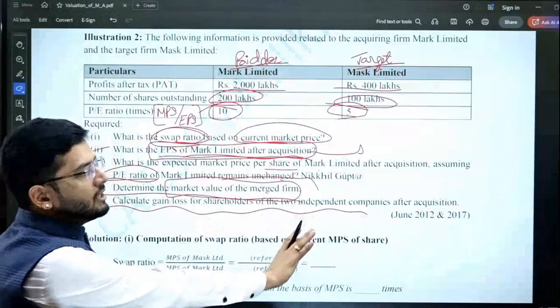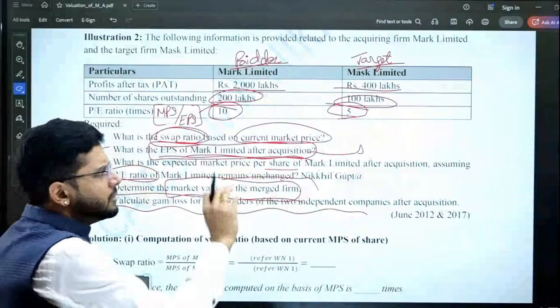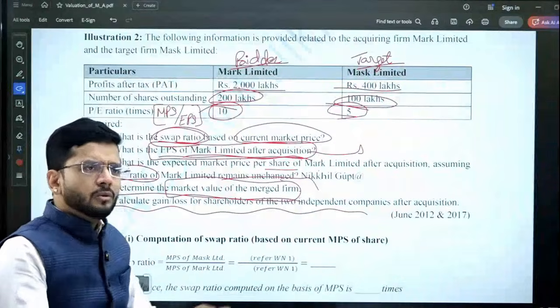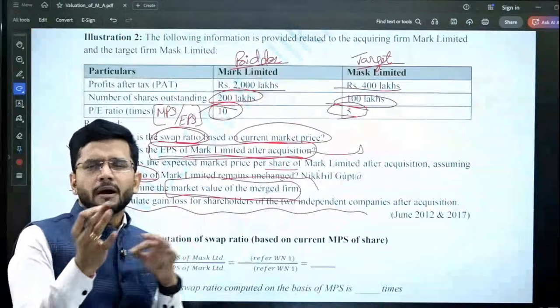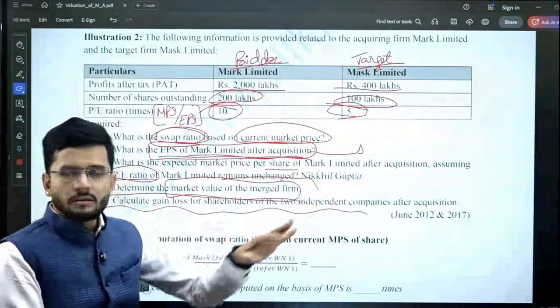Okay, sir, fairly a lengthy question, and this question typically will come for 8 marks in your examination. It's a very common question which comes in the examination with a little bit of tweaking. Some part given here and there, some modulations might be there, but broadly this question comes in this particular format. Let's start illustration number 2.